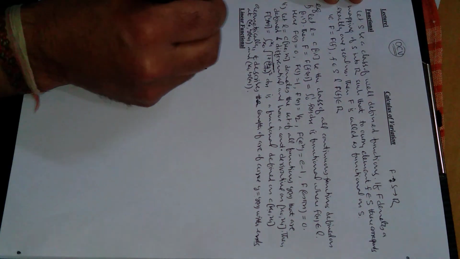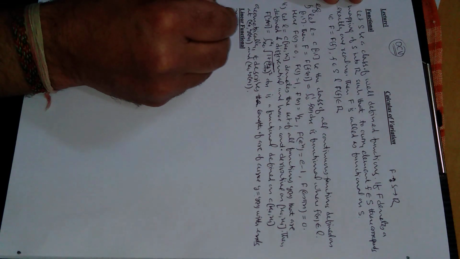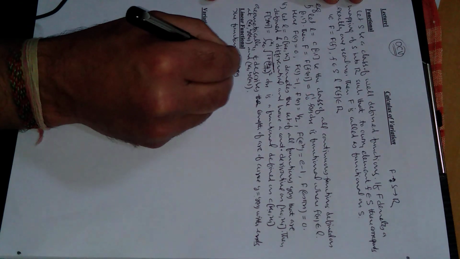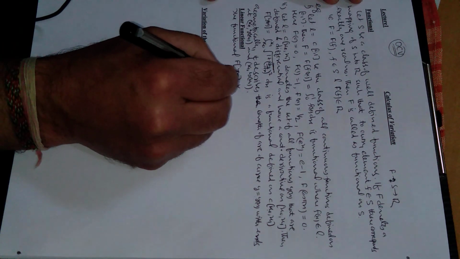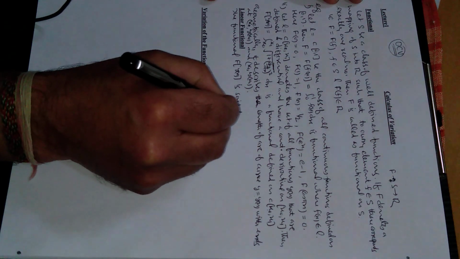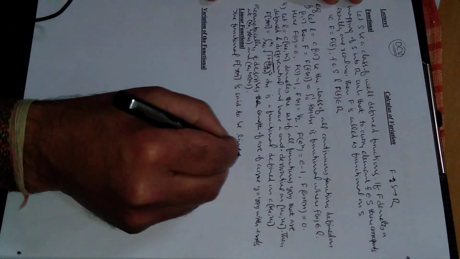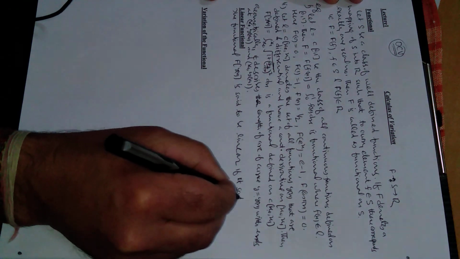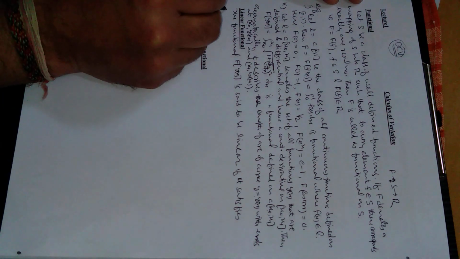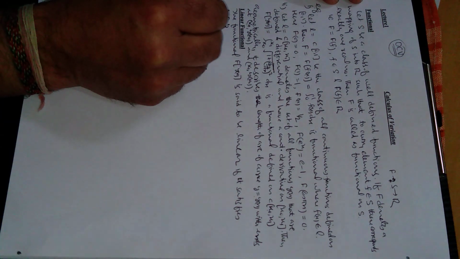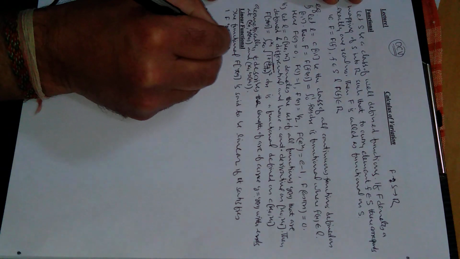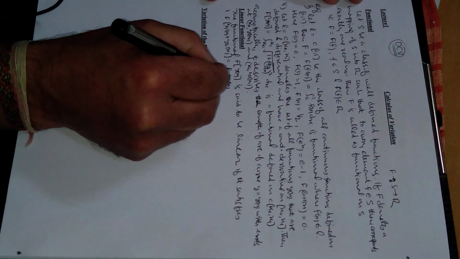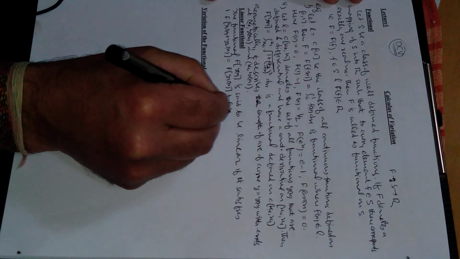Linear functional. The functional F of y is said to be linear if it satisfies, number one, the first condition: F of y1 plus y2 must be equal to F of y1 plus F of y2.